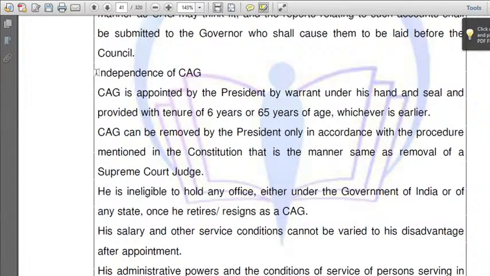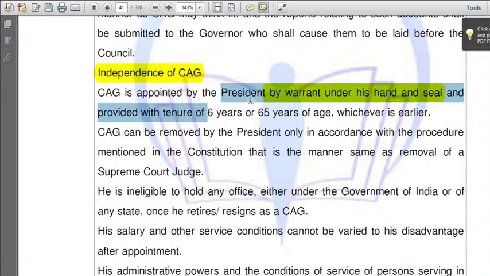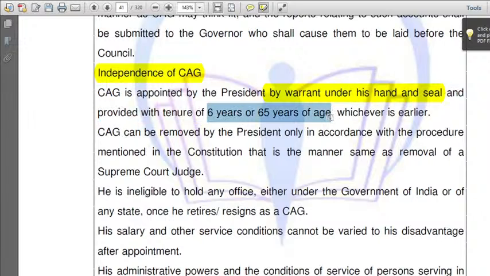What is meant by the independence of CAG? He is appointed by the President by warrant under his hand and seal. Generally, what is the tenure of CAG? 6 years or 65 years of age, whichever is earlier. For example, if he is appointed at the age of 63, then he has to leave the office at the age of 65.